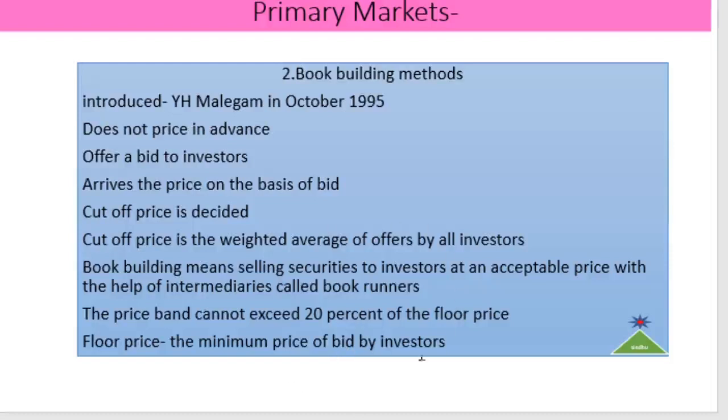Now most of the public issues in India happen through this method, and SEBI has made it mandatory for big firms. This is one of the important methods of price determination of public issues in India.